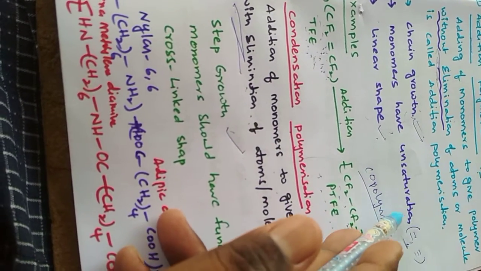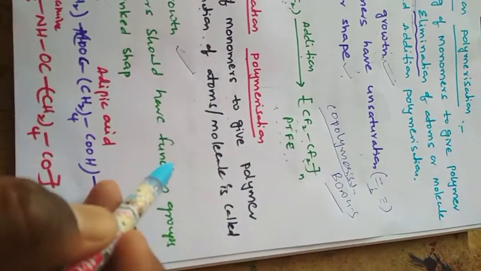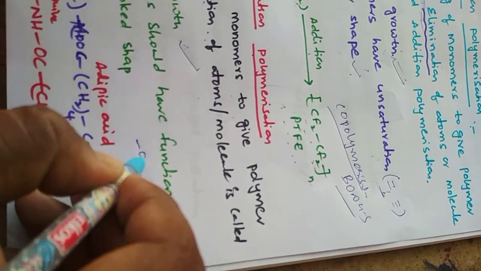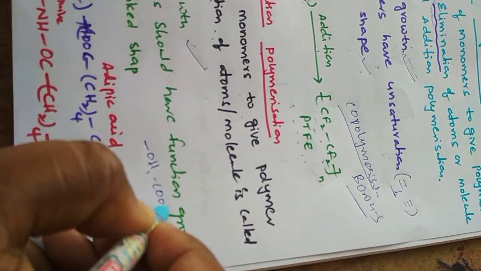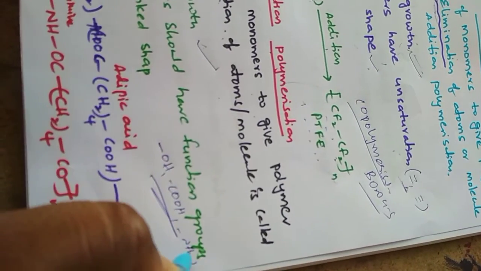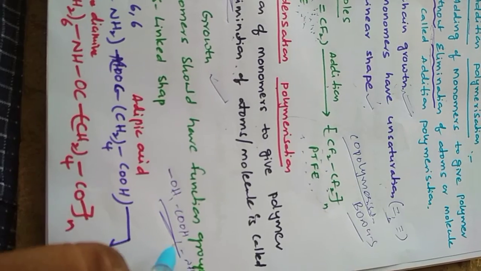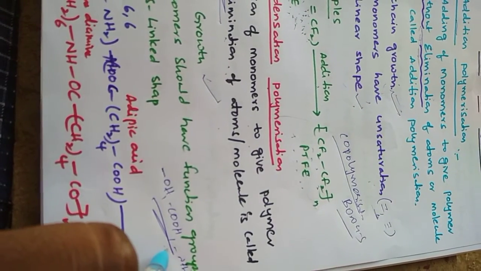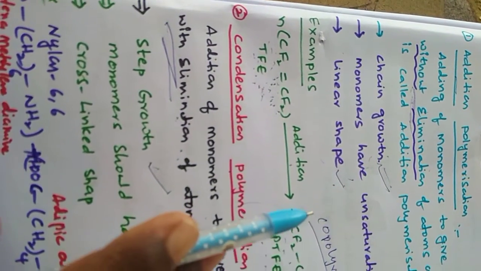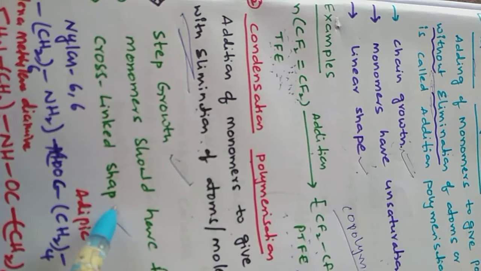Here the monomer should have unsaturation. Here the monomer should have functional groups. What is meant by a functional group? A functional group is nothing but having OH, COOH and NH2. These are some examples of functional groups. If monomers have this type of functional group, only then can they undergo condensation. So addition polymers are linear in shape, but condensation polymers are cross-linked in shape.